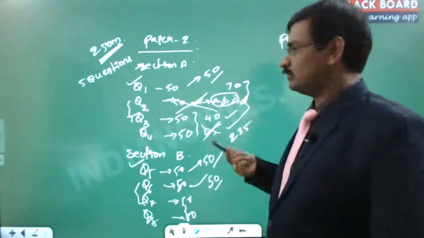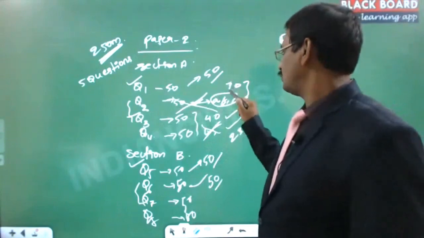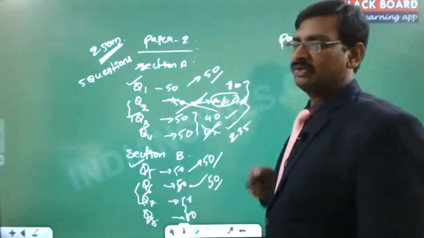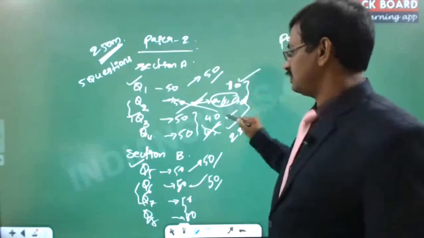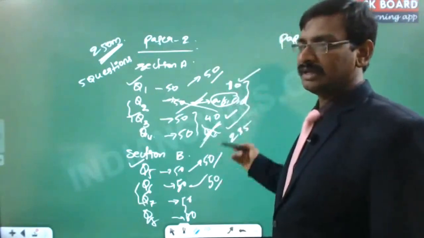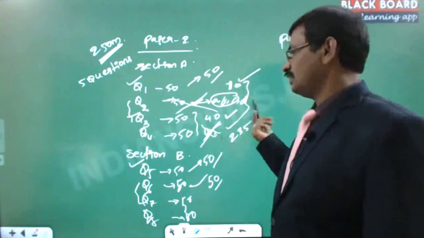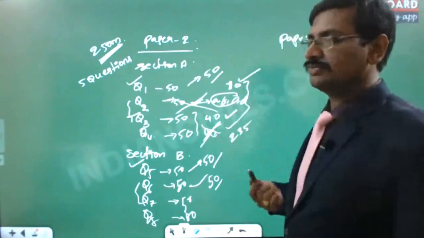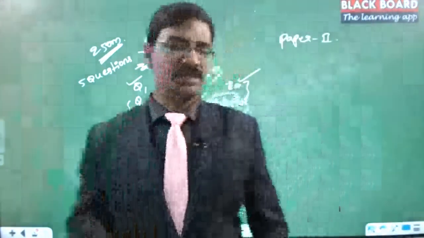Most of the time we do. Sometimes, let us say you answered only for 10 marks and then you continued this way. They consider only this 10 marks and this 40 marks and they ignore this because they go in a serial way. And the last question they will ignore because that anyway shouldn't be considered. Got it? So you have to keep that in mind.